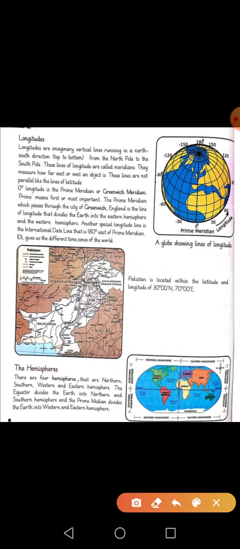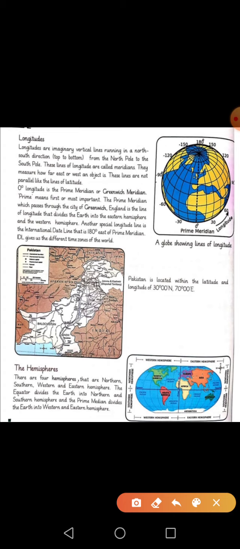Let's continue our lesson. These lines of longitude are also called meridians. Please remember, they are also called meridians. They measure how far east or west an object is. They measure the distance between east and west. However, these lines are not parallel lines. Latitudes were parallel, but longitudinal lines are not parallel lines.